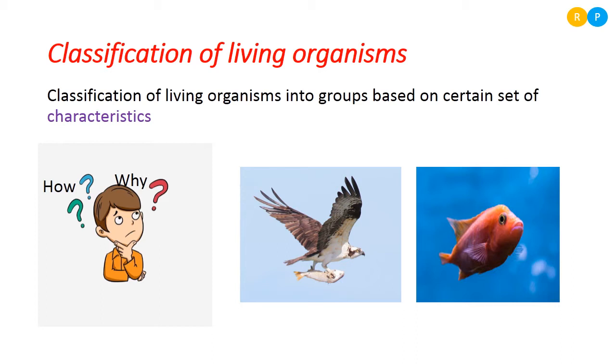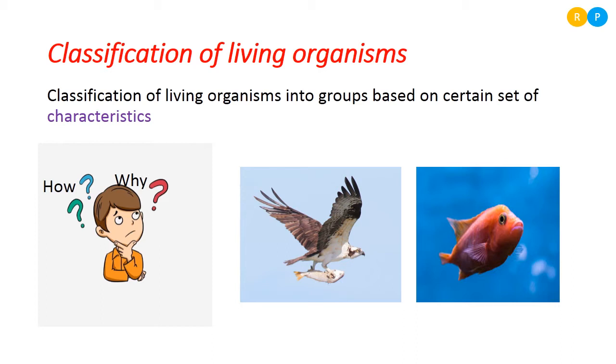We can't lead an independent life, so we depend on some other organism for each and everything. So for the betterment of our life, we need to classify living organisms. Understood?